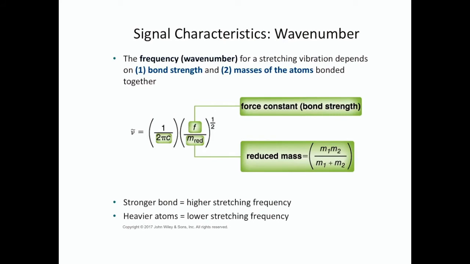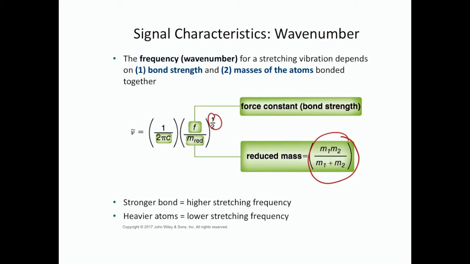So here is the mathematical representation. So the wave number is equal to 1 over 2 pi times the speed of light, times the square root of F, which is the force constant, which is the measurement of bond strength, divided by the reduced mass, which is defined here. So it's m1 times m2 divided by m1 plus m2.